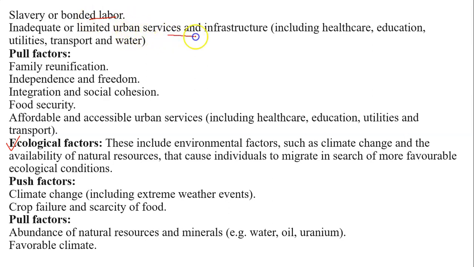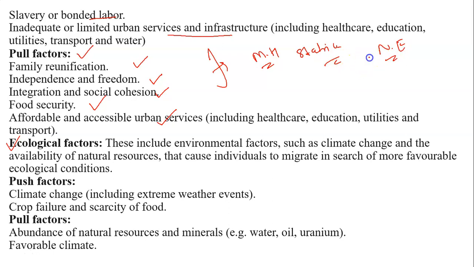inadequate, limited urban services and infrastructure. In case of pull factor, family reunification, independence or freedom, integration, social cohesion, food security, affordable access and urban services. So these are some pull factors. Just like in Maharashtra, there is stability as compared to the north-eastern states. So people will move from north-eastern states to Maharashtra for getting stability, social cohesion and food security.